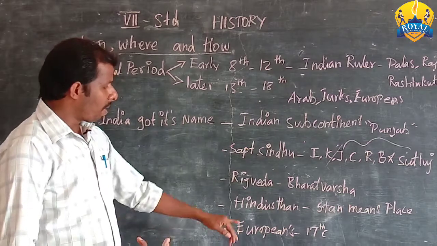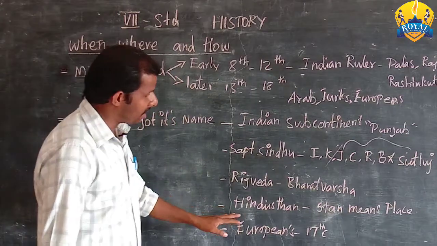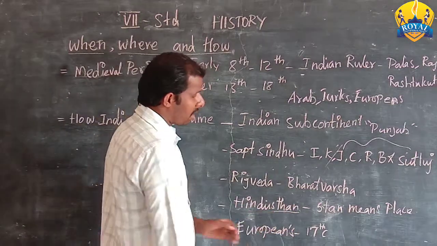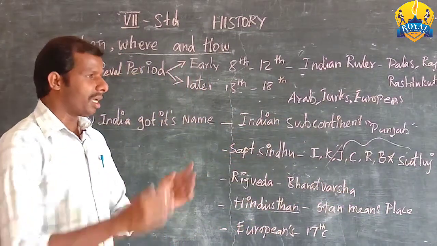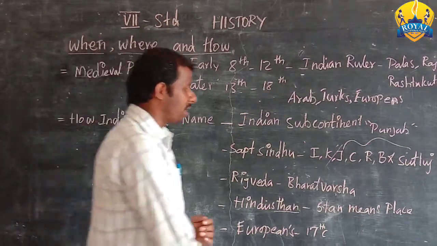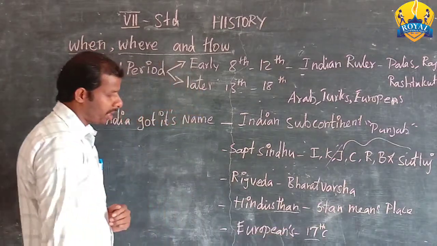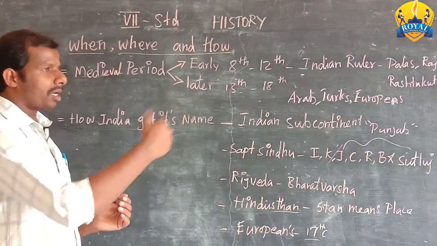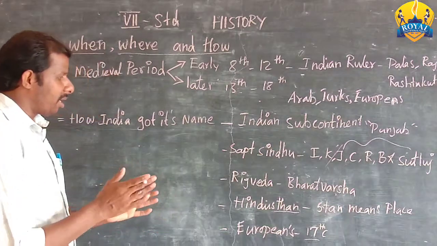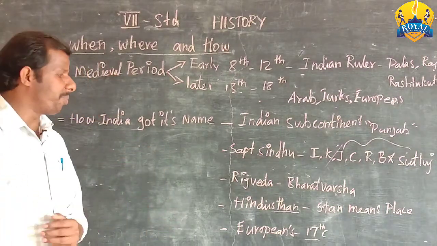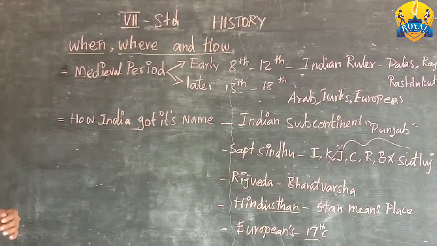Okay, later, in the medieval period, that Bharatvarsha is called Hindustan. Stan means place. The place behind the Hindu river is called Hindustan. Next, in the 17th century, this Hindustan was also shortly called India by the Europeans. They shortened Hindustan to Hindu and it became India. So this is the way our country got its name India.